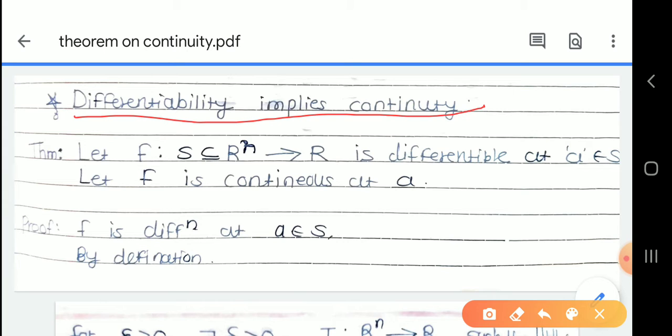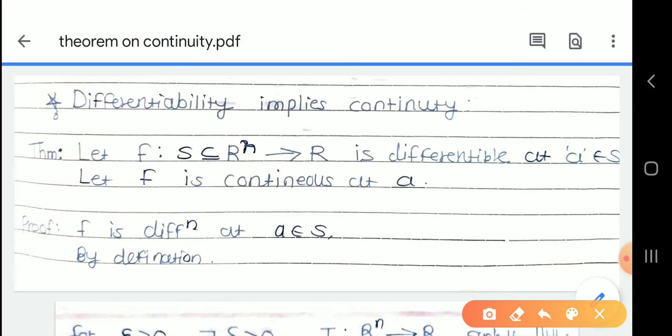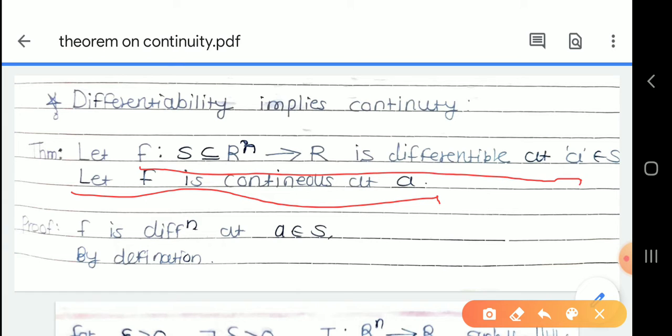The statement of the theorem is: let f be a function defined from S, a subset of R^n, into R. Suppose it is differentiable at a belonging to S. We have to show that f is continuous at a. That means we are given that f is differentiable at a, and we have to prove that f is continuous at a. That means differentiability implies continuity. Okay, let us start the proof.